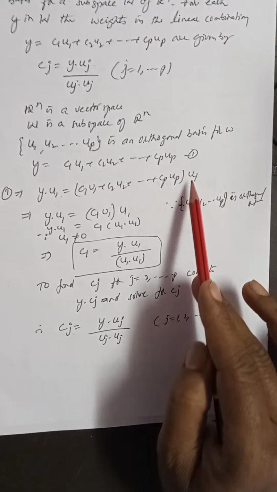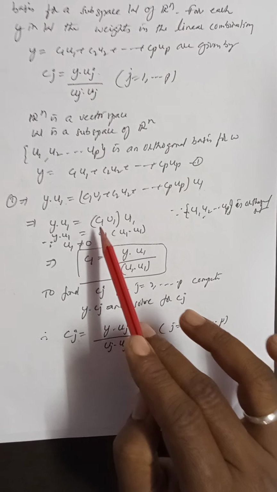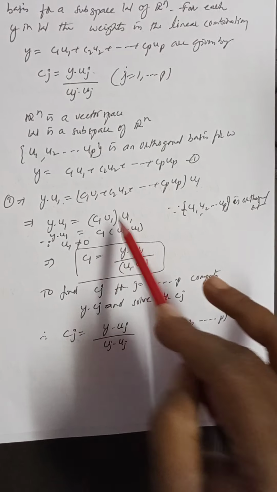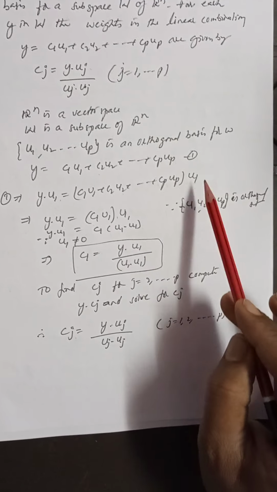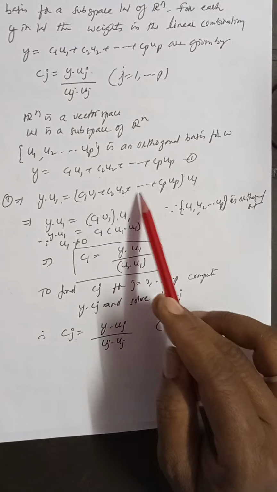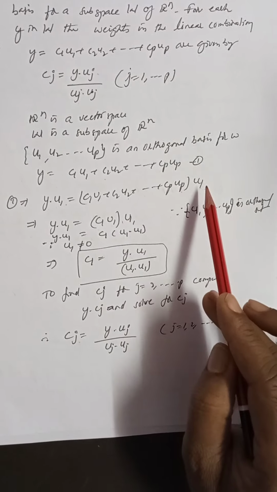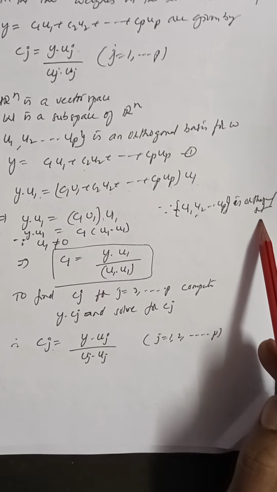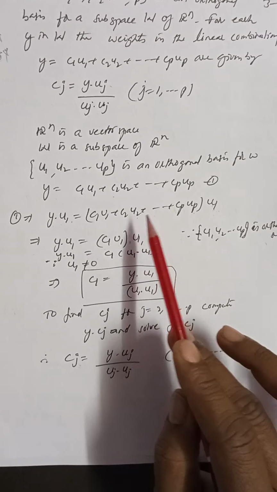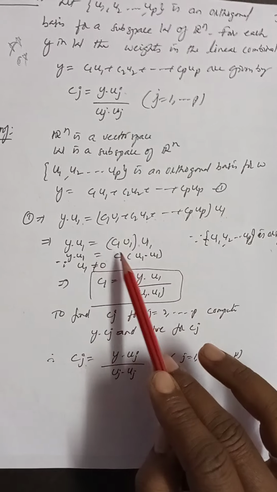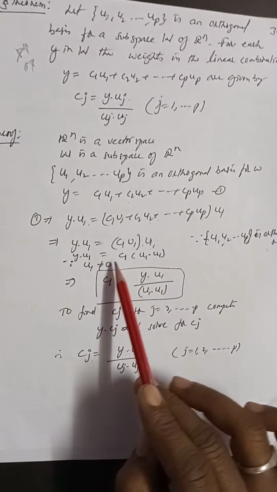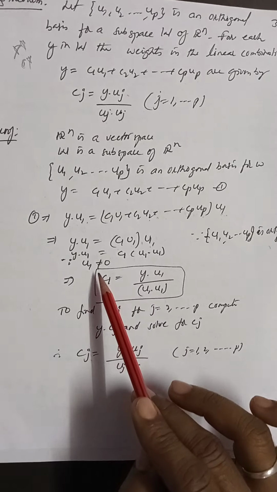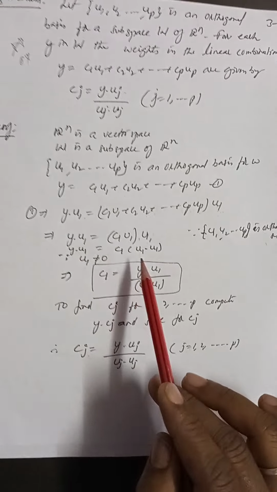If you multiply u1 inside, what you will get? c1 u1 · u1 only, because u2 · u1 is 0, u3 · u1 is 0, up · u1 is 0. That means the set is an orthogonal set. That's why the rest of the products are 0. Only you will get c1 u1 · u1. Here, u1 is not equal to 0 because it contains non-zero vectors.